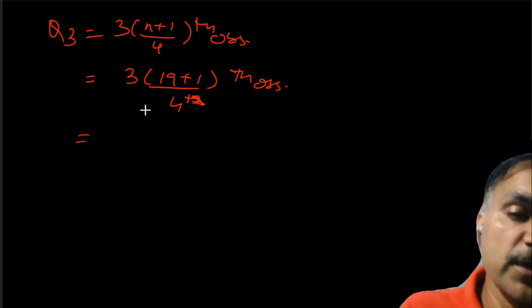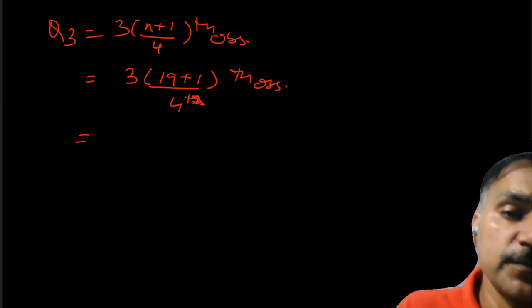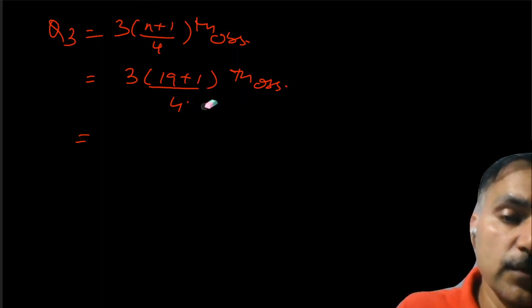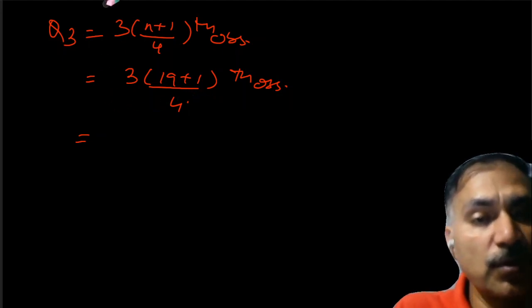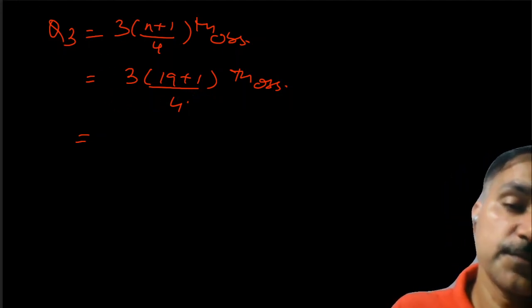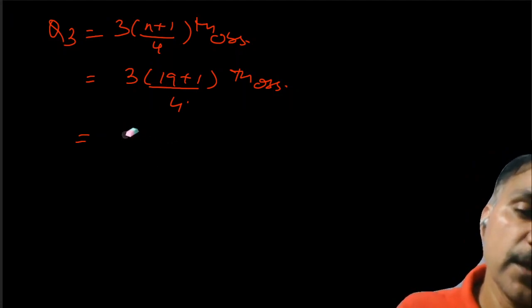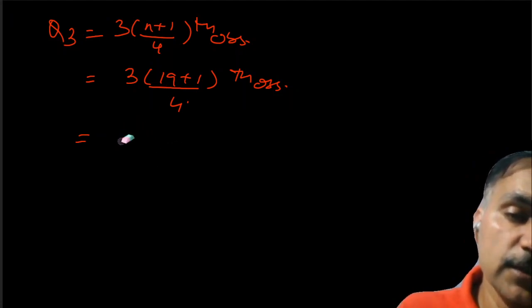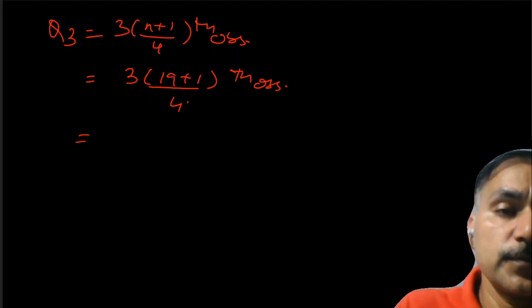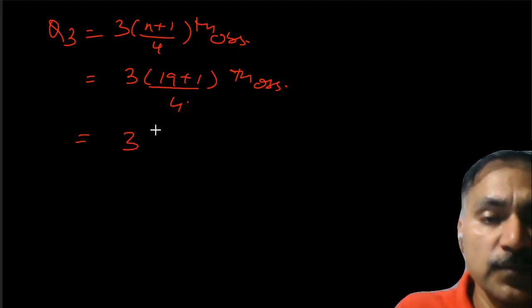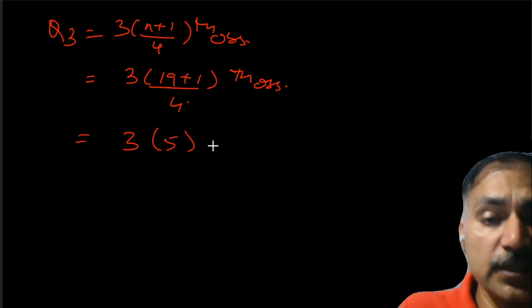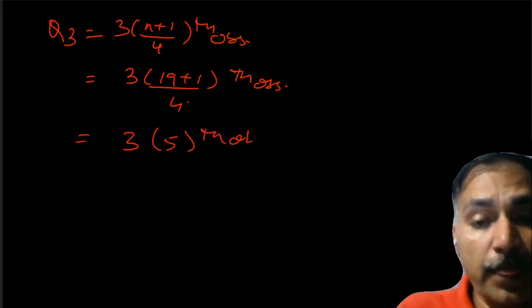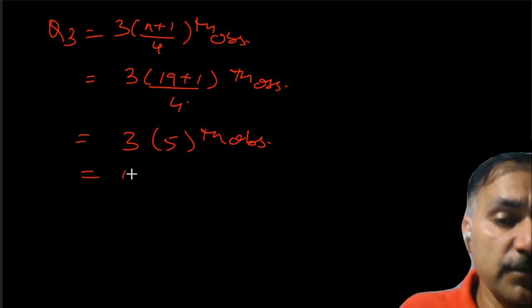Now 19 plus 1 is 20, divided by 4. So what is the answer for this? It is going to be 3 into 19 plus 1 is 20. 20 divided by 4 is 5. So 3 5s are 15.